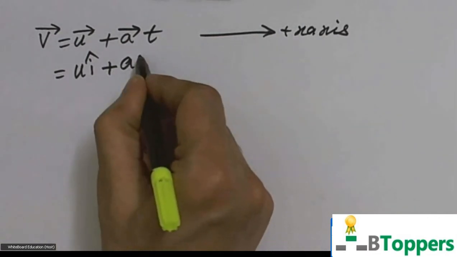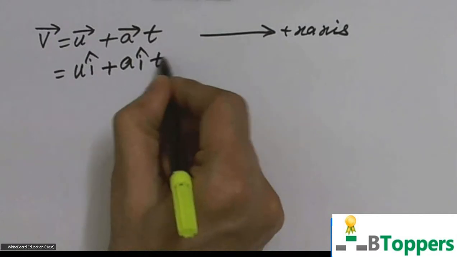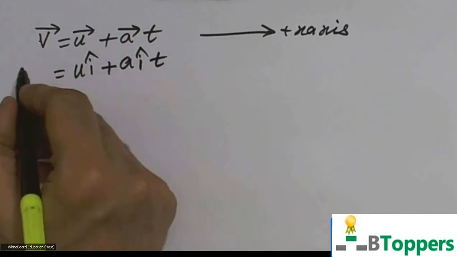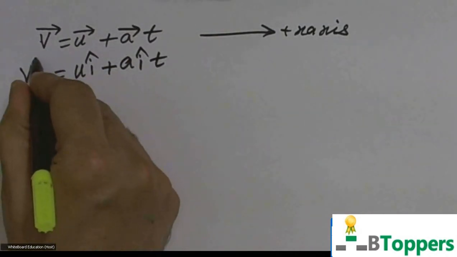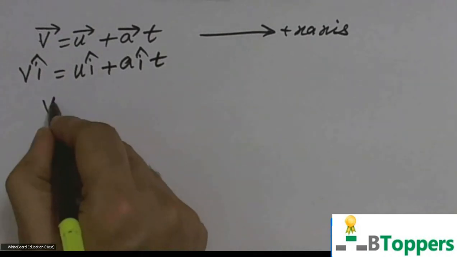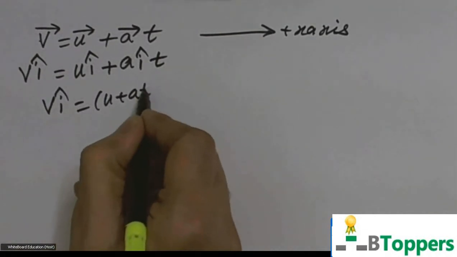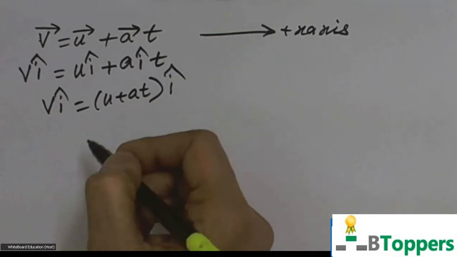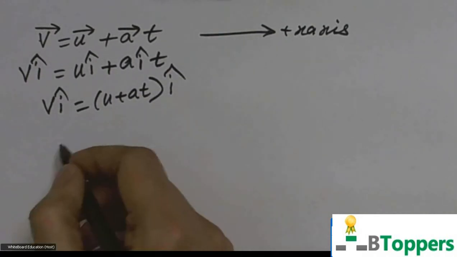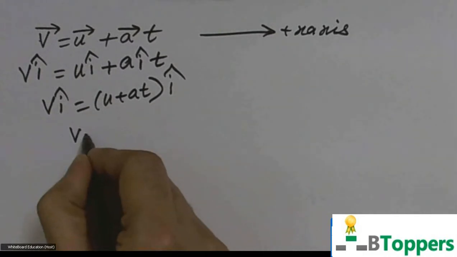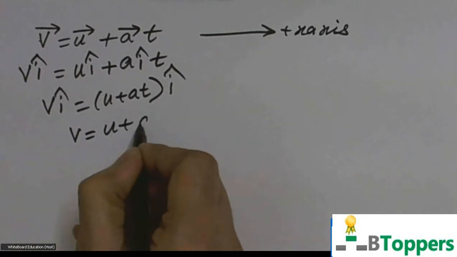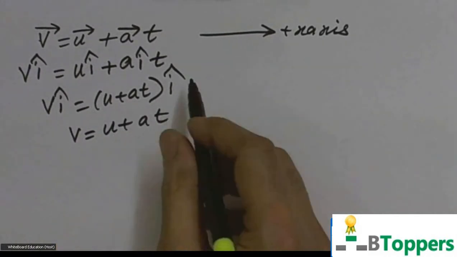And a bar you can write as a i cap. v bar can be written as v i cap. That means v i cap you can write as (u plus a t) into i cap. So i cap is common on both sides, and you can write it as v equal to u plus at.